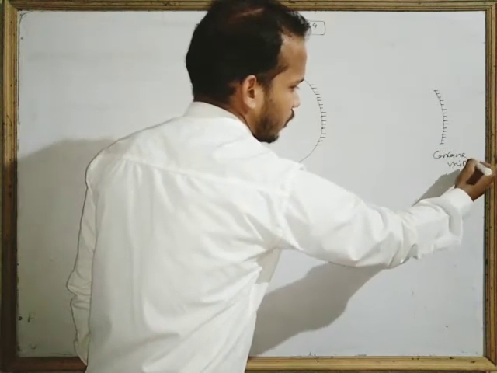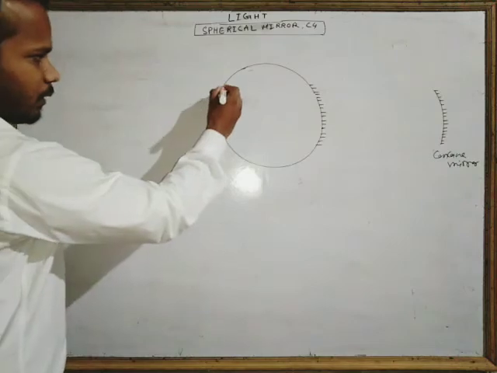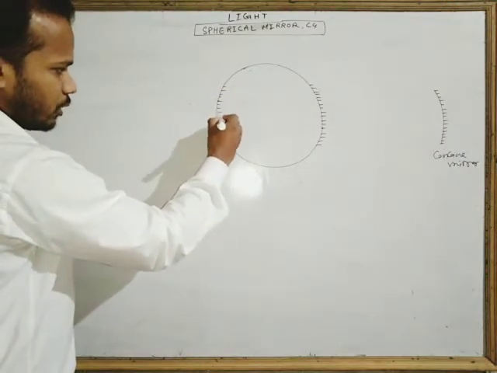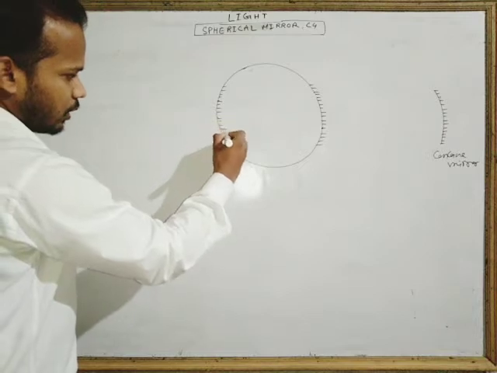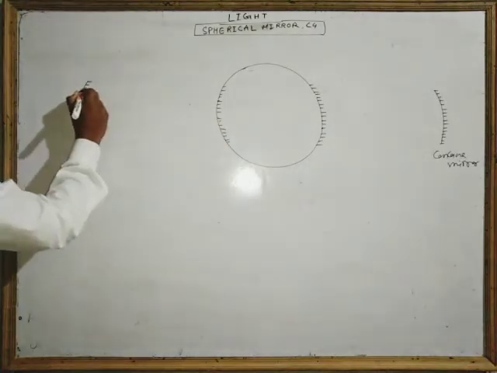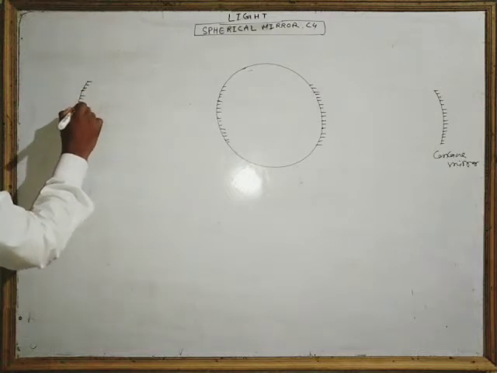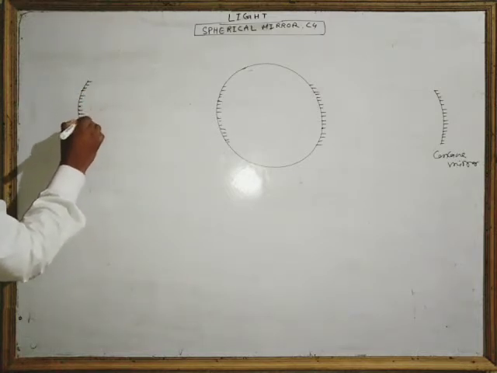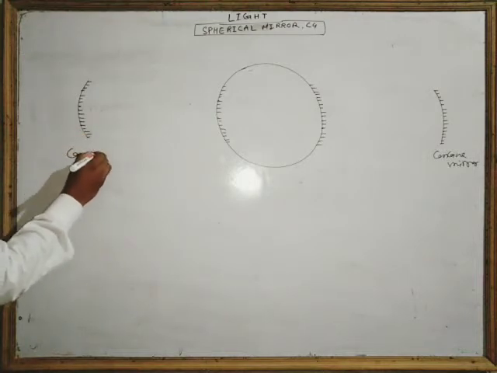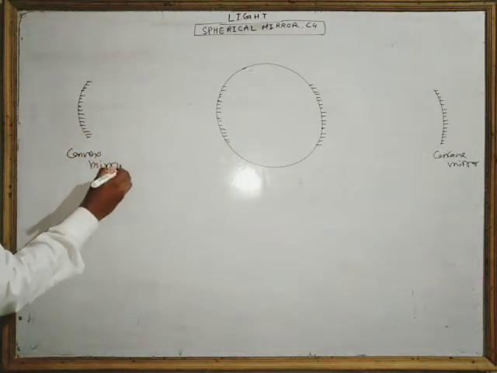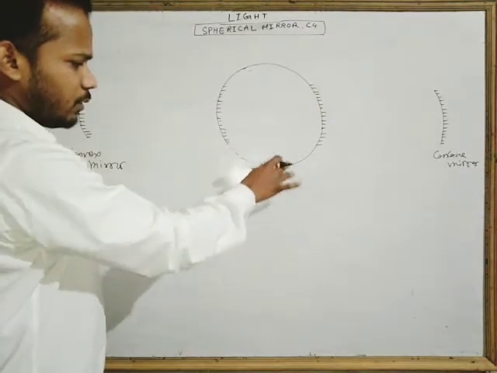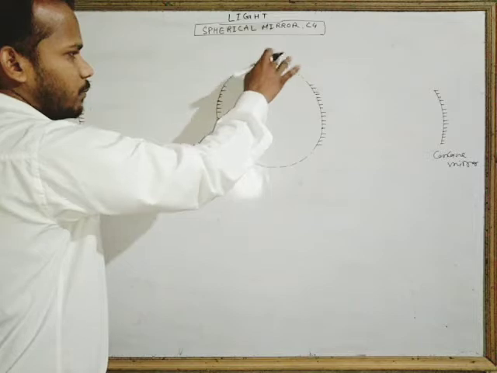And when you polish from the outside, you get this kind of mirror, and this mirror is called the convex mirror. Very good. So these are two mirrors. I am erasing the remaining part. We got only the mirrors.